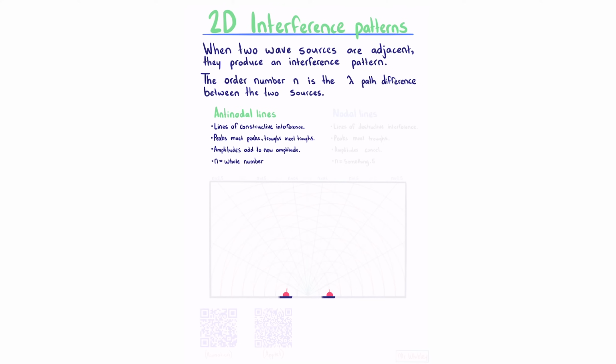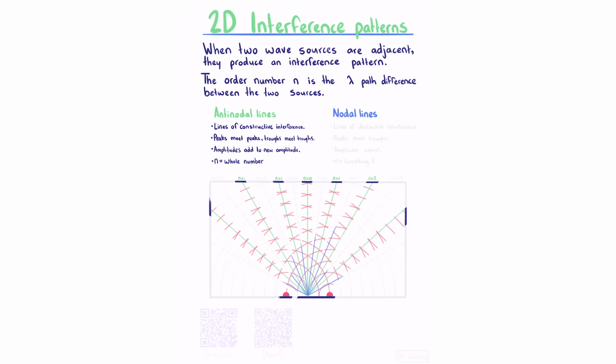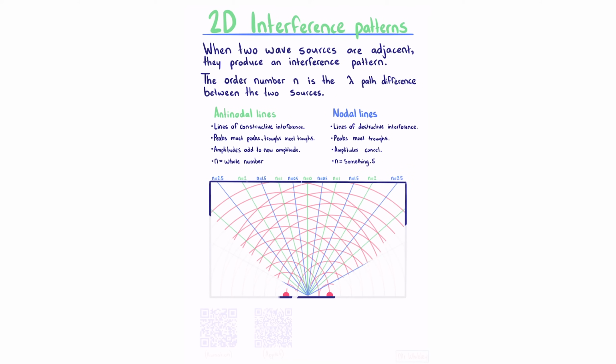Our central antinodal line is n equals 0, n equals 1 on either side of that, n equals 2 on either side of that, and so on. Our nodal lines are lines of destructive interference, where peaks meet troughs, the amplitudes cancel, and our n is something .5. Our first nodal lines are 0.5 either side of our 0, and then 1.5, 2.5, and so on.